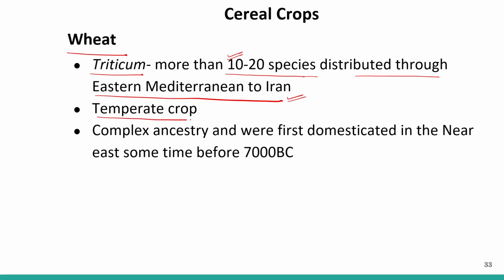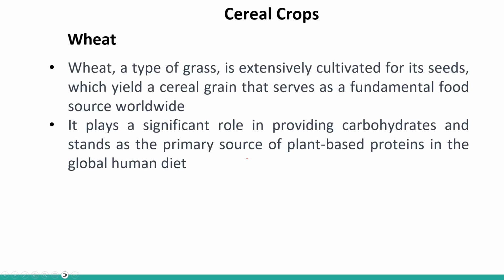Wheat is a temperate crop with complex ancestry, and it was first domesticated in the Near East sometime before 7000 BC.